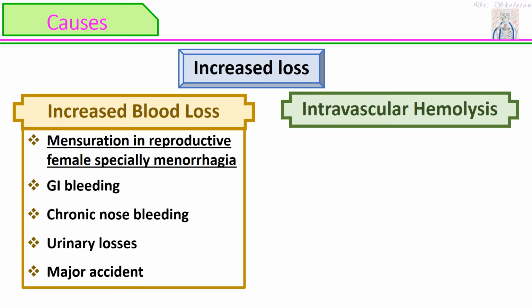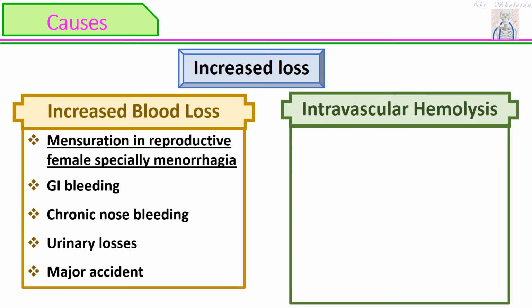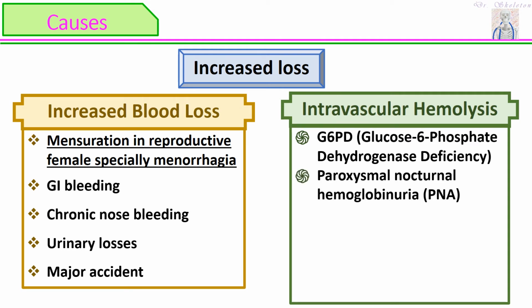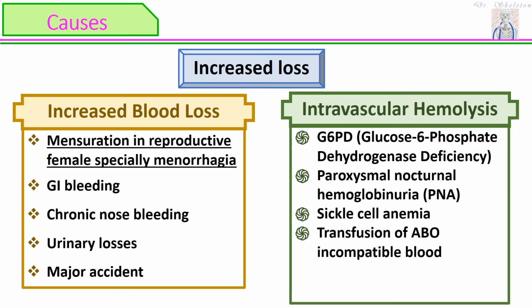Going to the second category, we have intravascular hemolysis. G6PD, glucose 6-phosphate dehydrogenase deficiency. We have paroxysmal nocturnal hemoglobinuria, or simply PNH, sickle cell anemia, transfusion of ABO incompatible blood. We also have thrombotic thrombocytopenic purpura.